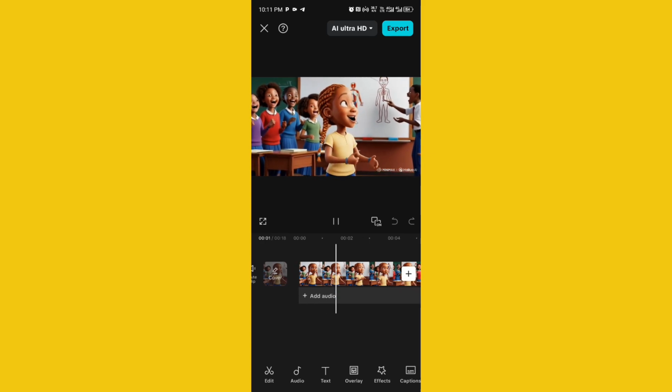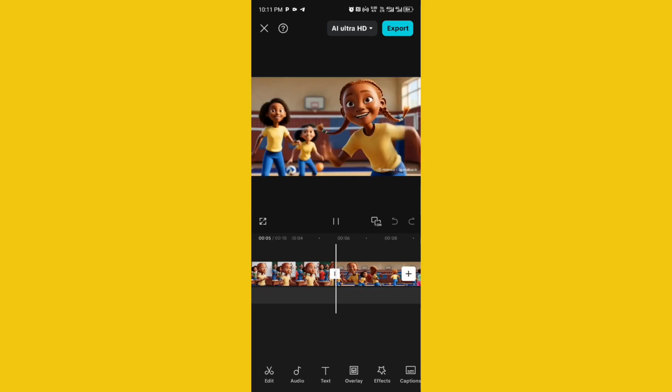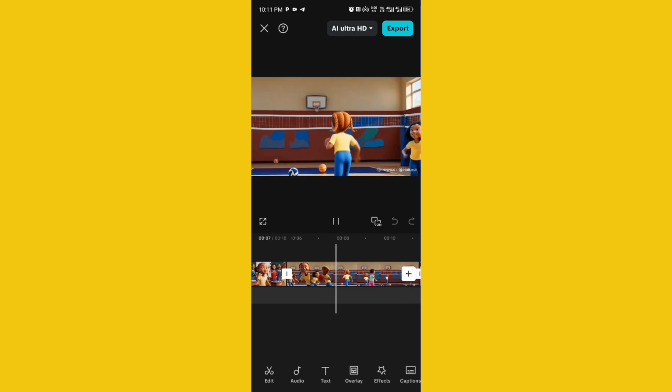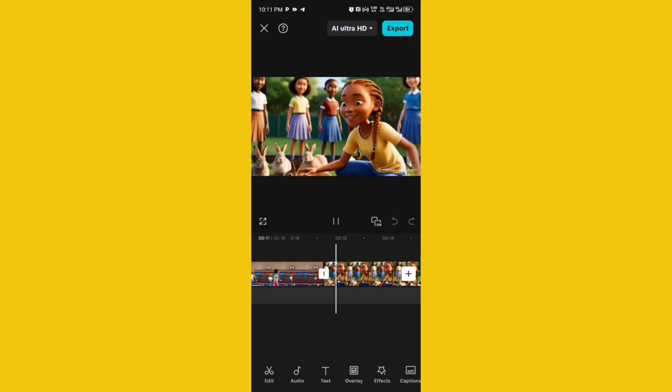You can see it's not distorted. It looks amazing. When I say amazing, it looks amazing. So the images are doing exactly what they're supposed to do, and I love it.